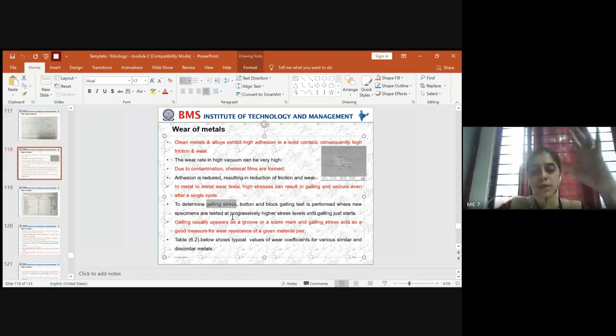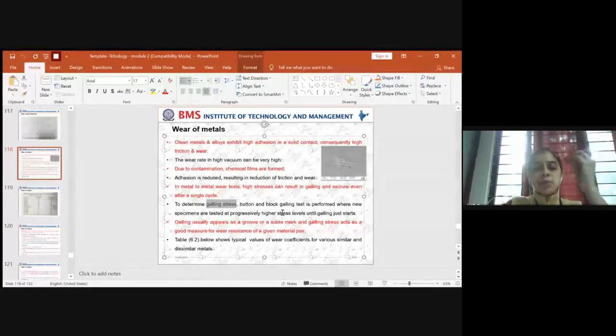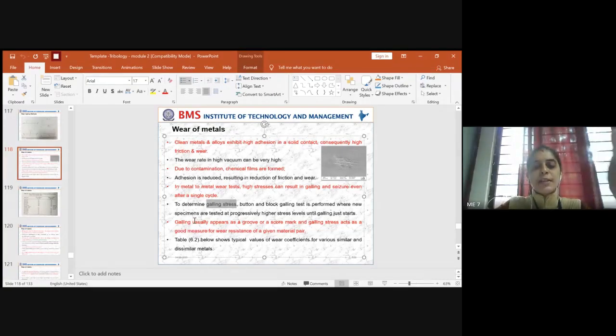There is no hard and fast rule that you have to understand which equipment is used for this type of testing. Only, if they ask you to describe wear associated with metals, you should be able to write in bullets how wear comes into the picture in case of metals and how it could be overcome. Your suggestions and insights.